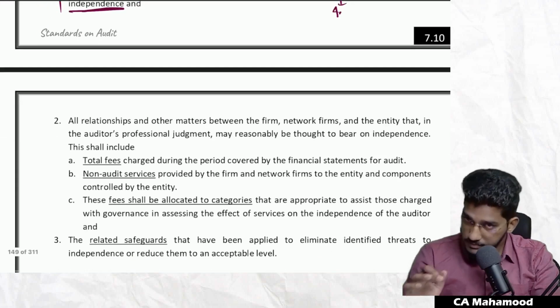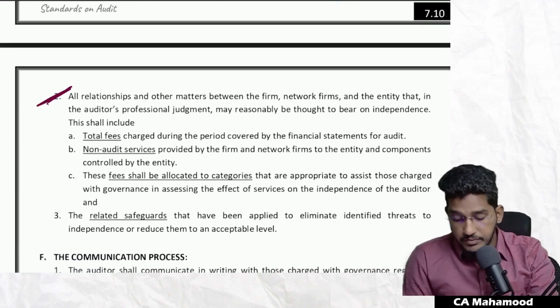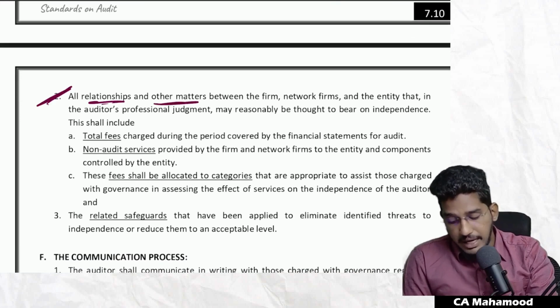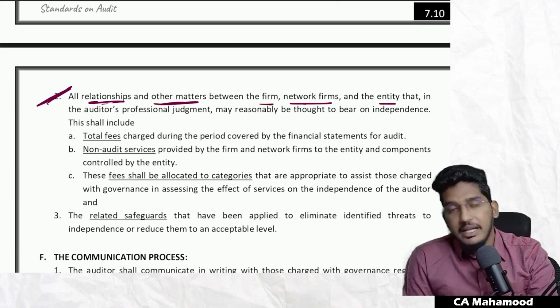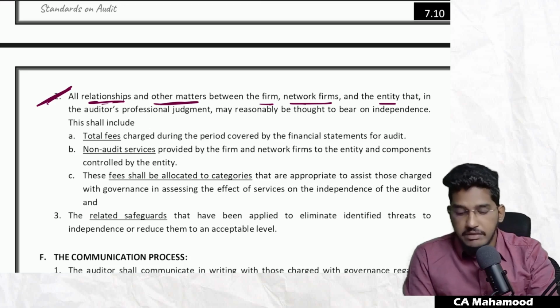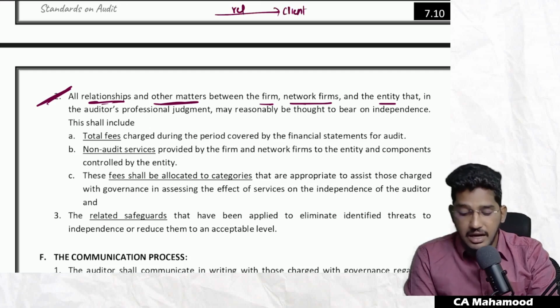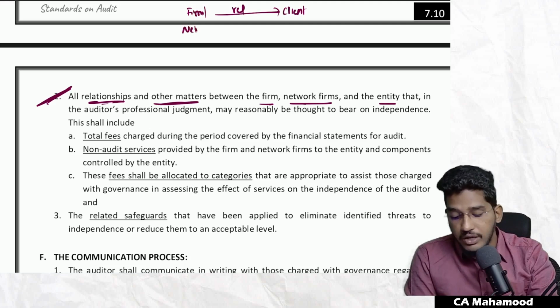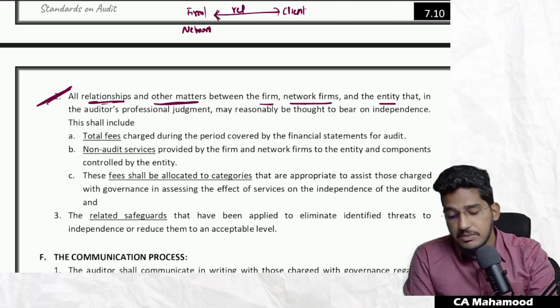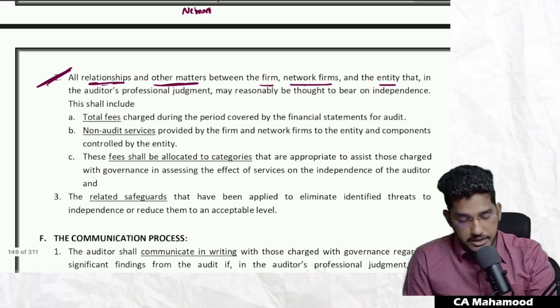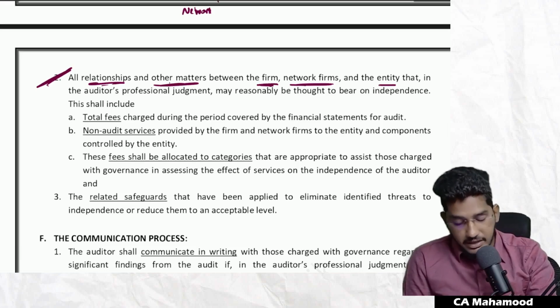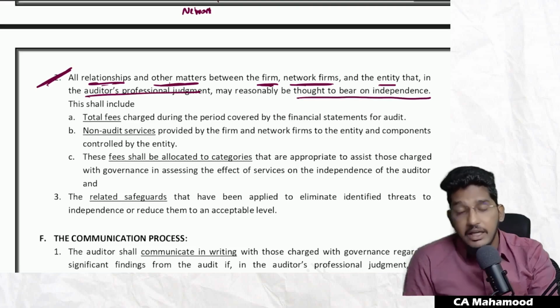Next, you should also communicate all relationships and other matters between the firm, network firm, and the entity. That means you have to communicate with those charged with governance what kind of relationship is there between the client and the firm or networking firm. Either you directly with the client or through your network firm, whatever relationships you are having with the client, you have to communicate. These are relationships and other matters that in the auditor's professional judgment may reasonably be thought to bear on independence.